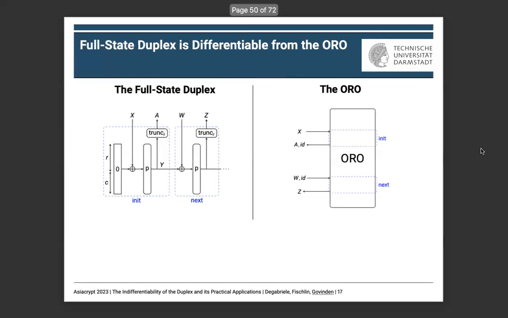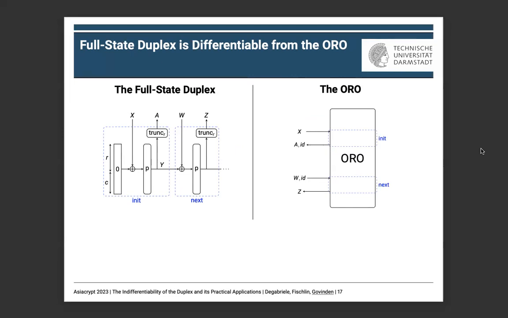A natural question that arises is, could we say something similar for the full-state duplex, which is the improved variant of the duplex with full-state absorption? In this case, it is not possible to show indifferentiability, as exemplified by the following attack.